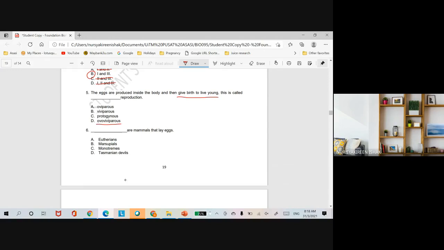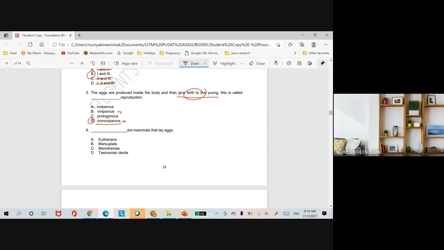So for ovoviviparous, it involves eggs, okay, that is retained within the mother's body, and then once the eggs is ready, the young will hatch inside of the mother's body and it will come out like a live birth. Dia macam viviparous lah. Kalau orang tak tahu, dia macam viviparous, tapi sebenarnya dia adalah ovoviviparous. Okay, so kalau viviparous, so the answer will be D lah.